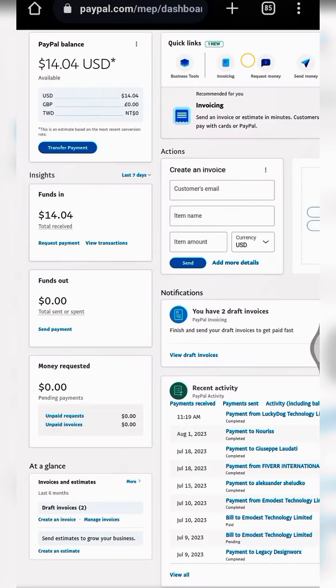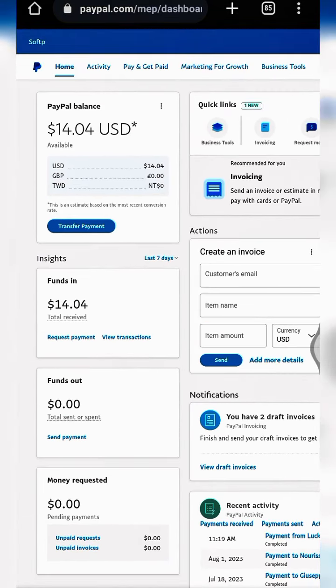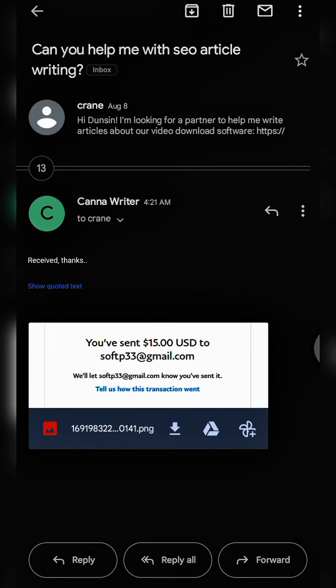I'll show you in the introductory part. I just completed an offer for a client which asked me to write an article for him. The article is all about a video downloader. You can just copy the link of what you are trying to download, paste it in the software, and then you can download in various formats. So that's what the article the guy asked me to write is all about. I generated the article using ChatGPT, and there's a platform which I used to convert the AI written article to human written article. And as you can see right here, I've received my payment from the guy.